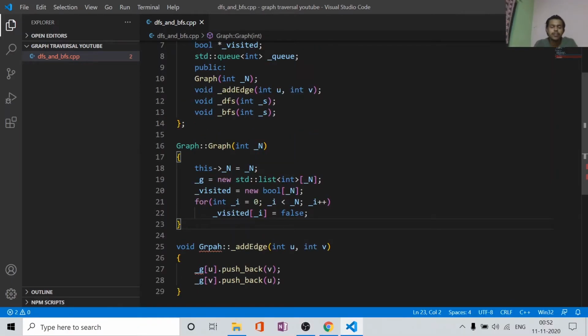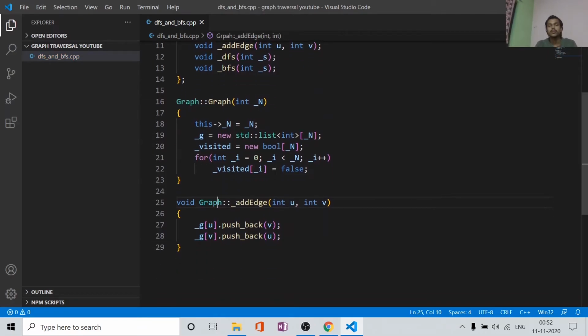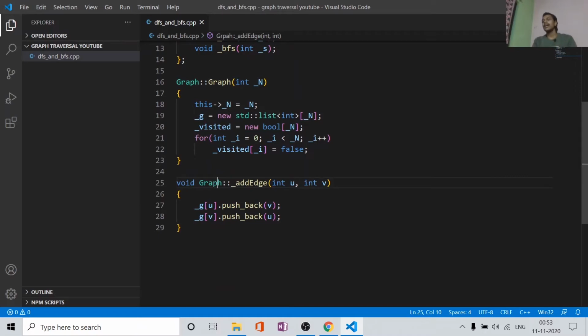Okay, so the problem is nothing but a simple typo. I named my graph class as grpah, so that was my bad. Now it will work fine, hope so. Okay, and after that we are done with the graph creation.